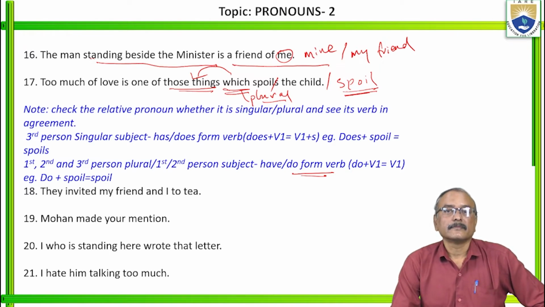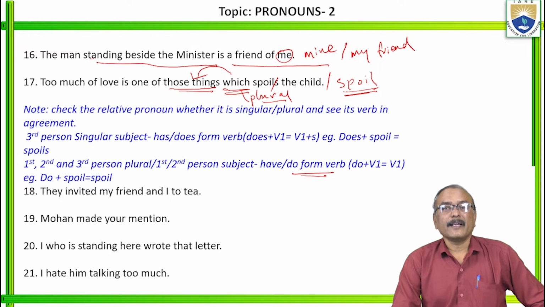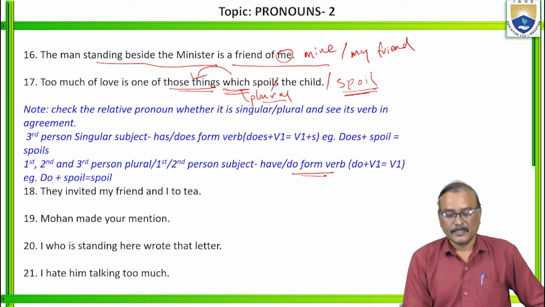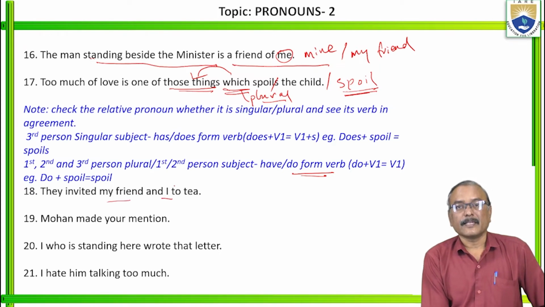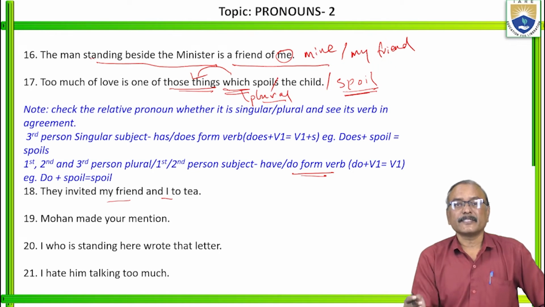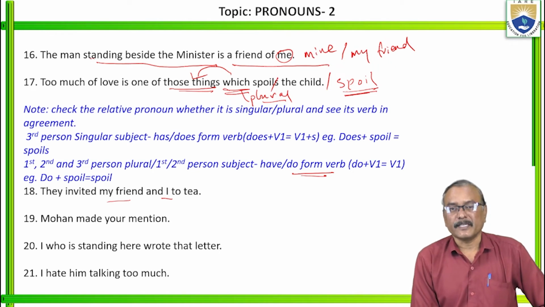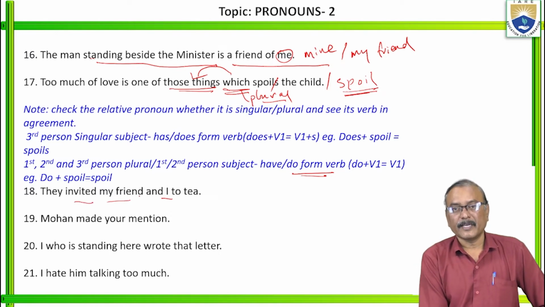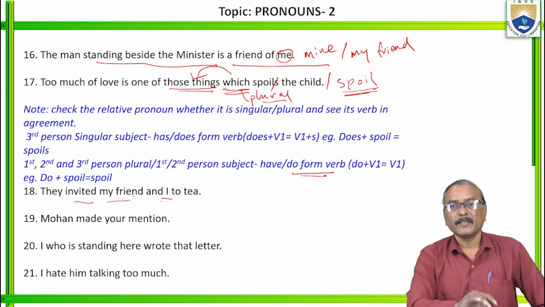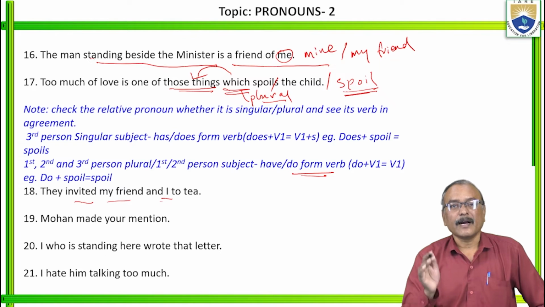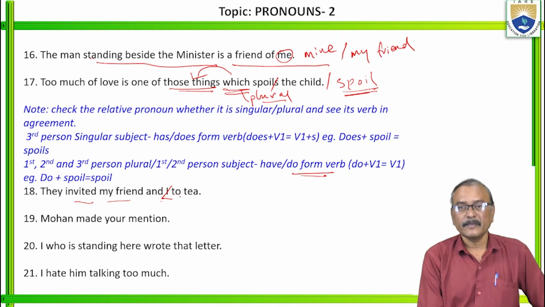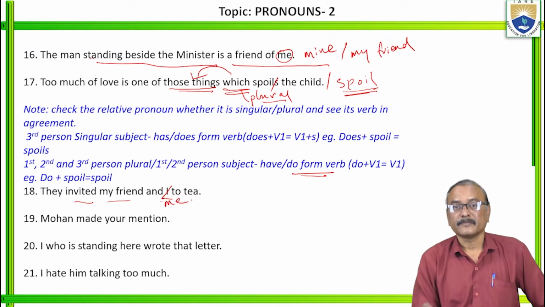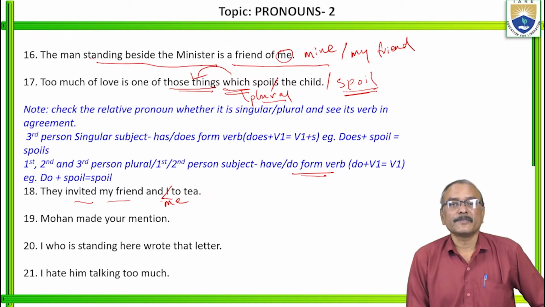Next. They invited my friend and I to tea. When nouns or pronouns come after the verb, on the right side of the verb, they are said to be in the objective case or accusative case. In the accusative case, we can't use "I", it should be "me". They invited my friend and me to tea.